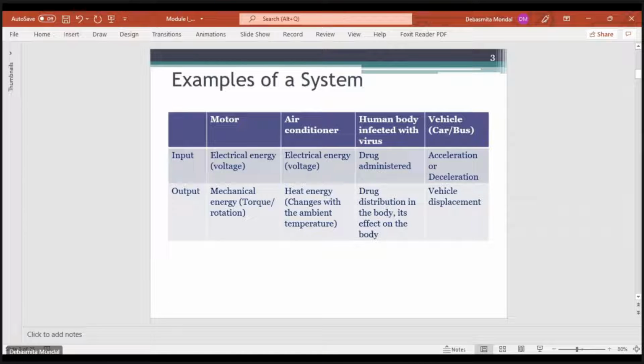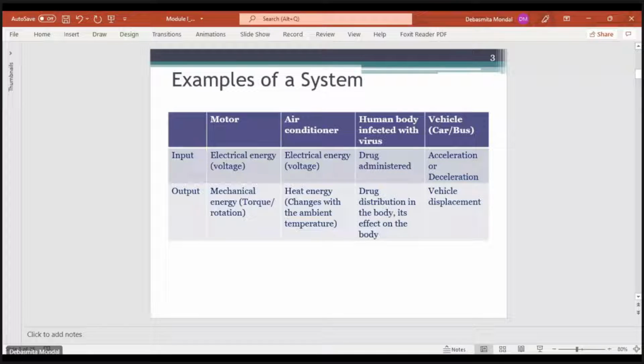The medicine will go inside the body and distribute in the body, and it will try to kill off the virus. So the output is the drug distribution and its effect on the whole body, and its mechanism of killing the virus.